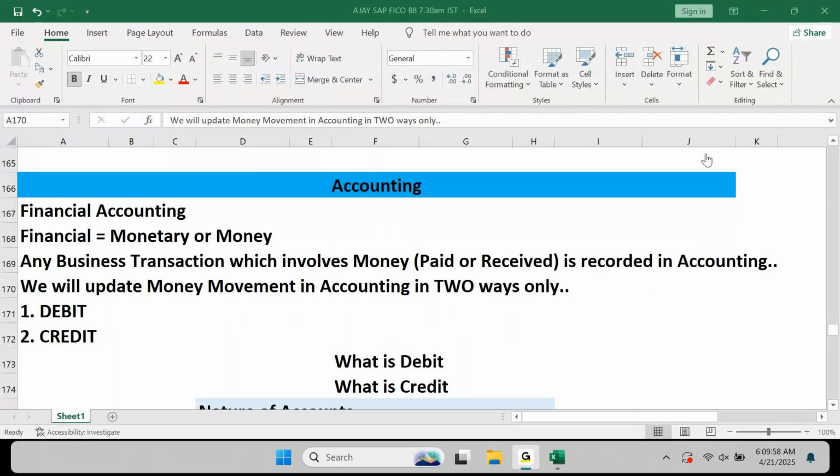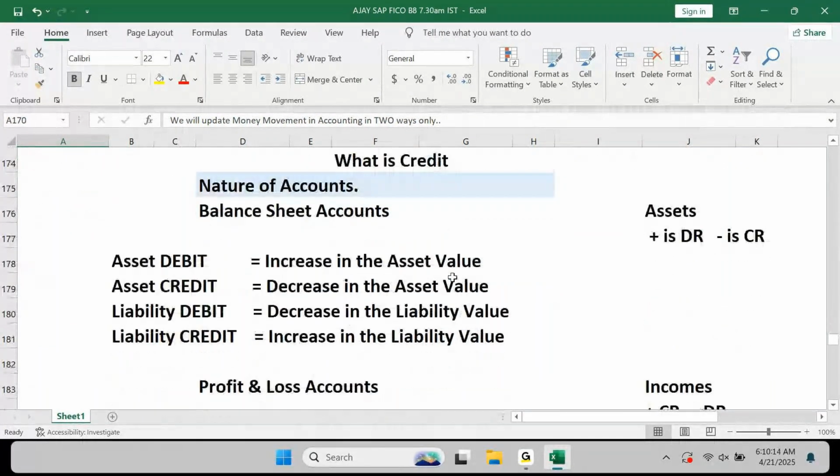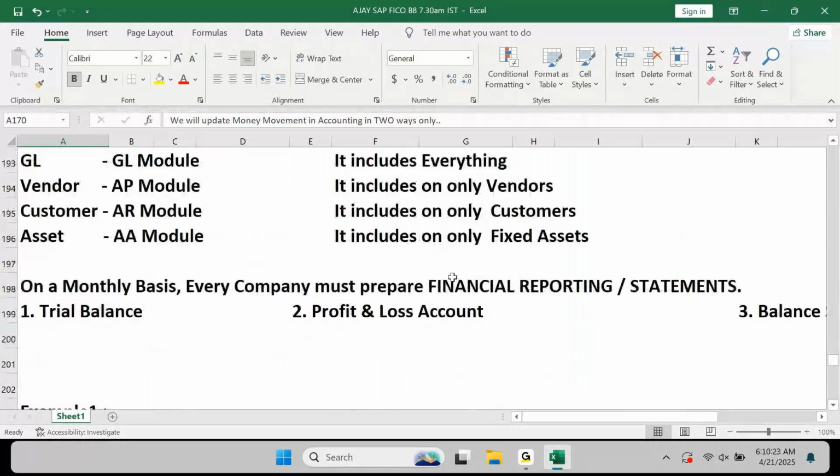When we're talking about debit and credit, we need to know what is debit. We also need to know what is credit. In which scenario we will be using a debit, in which scenario we will be using a credit, which we already discussed in the previous session. What is debit, what is credit, nature of account, asset, liability, income, expense, everything we had a sufficient discussion in the last session.